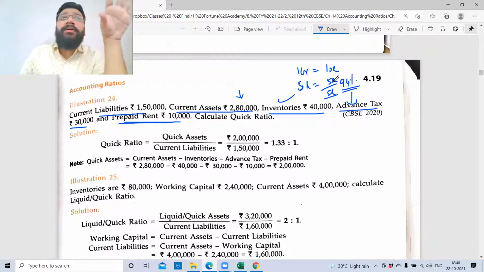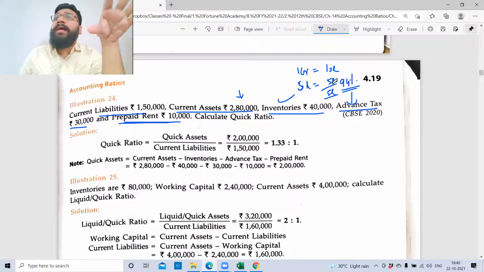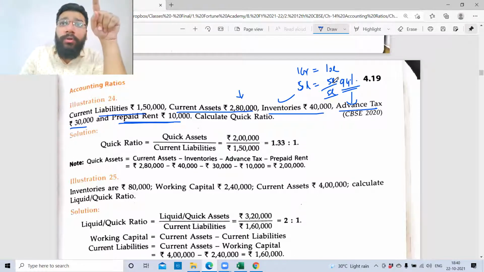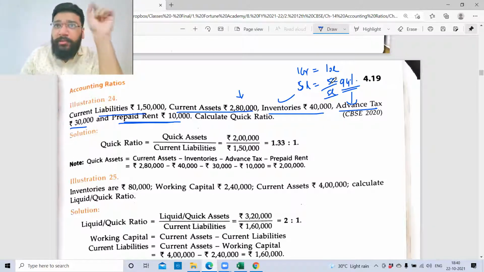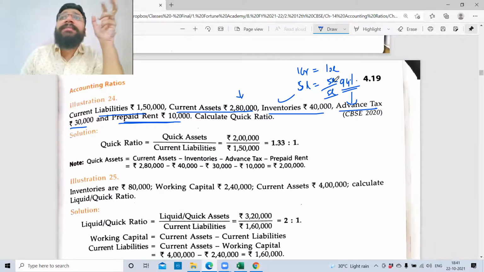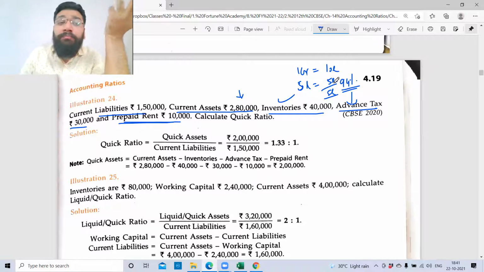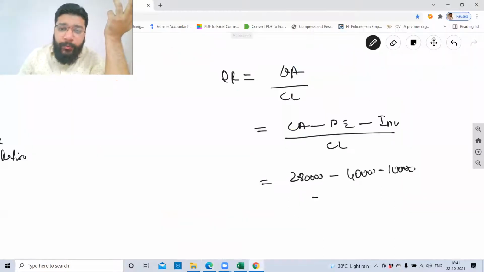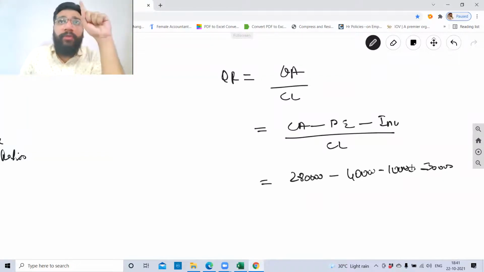So as far as your level is concerned, you have to presume that advance tax, once paid, is never going to come back. So this has to go to your concept notes. Make a note of this point: advance tax once paid is not going to come back in future. Therefore, it does not have the status of liquid assets. So you need to minus this 30,000 rupees as well. This question is introduced in this book for the first time. This was not there last year.